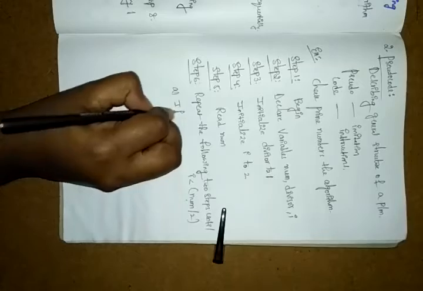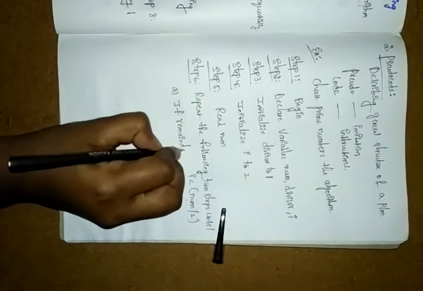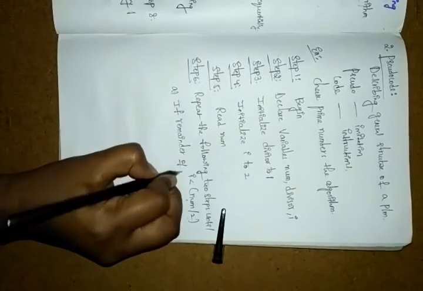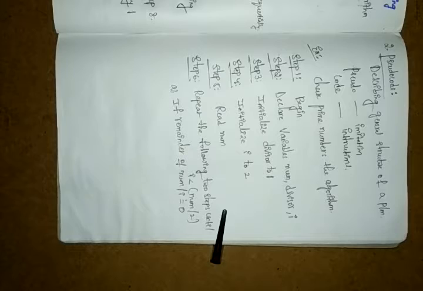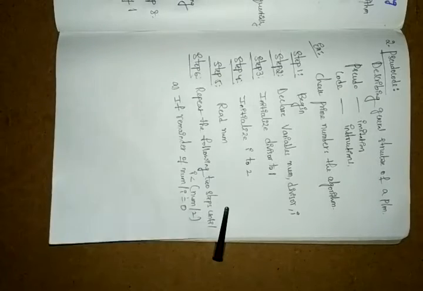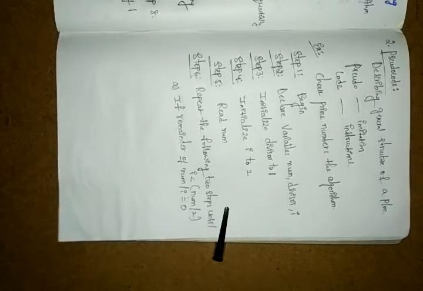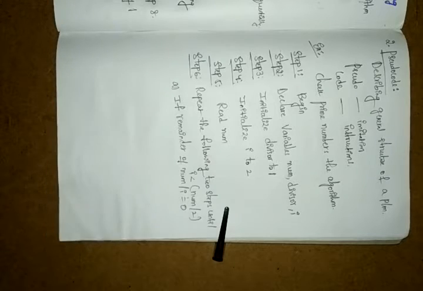If remainder of num by I is equal to 0. Suppose here we took the I value as 2, and the number is whatever you took.